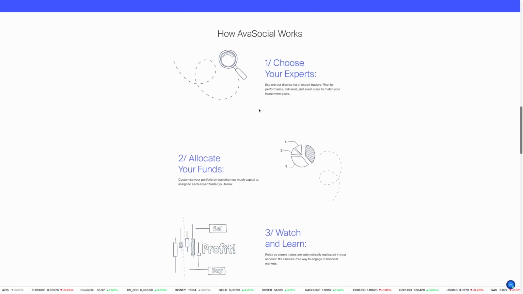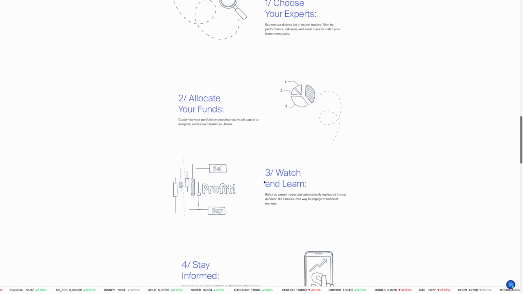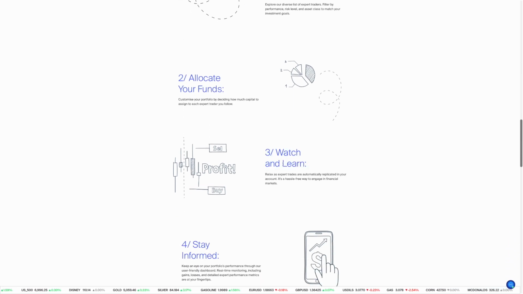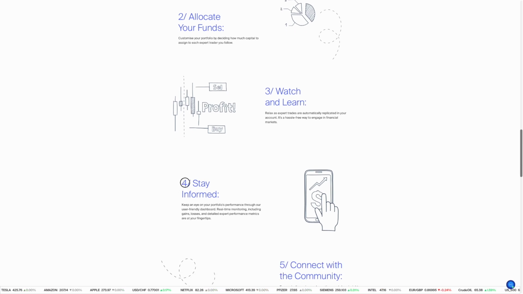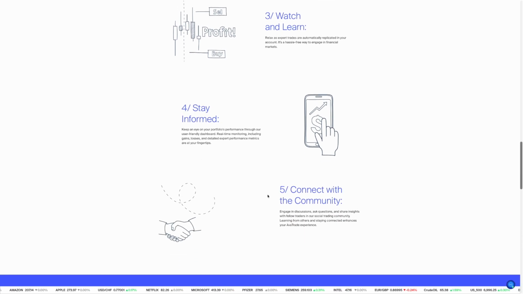One of the key features is risk control. You choose how much money to allocate to each trader. You can also set limits to stop copying if losses reach a certain level. This helps you manage risk, although it does not remove it completely.